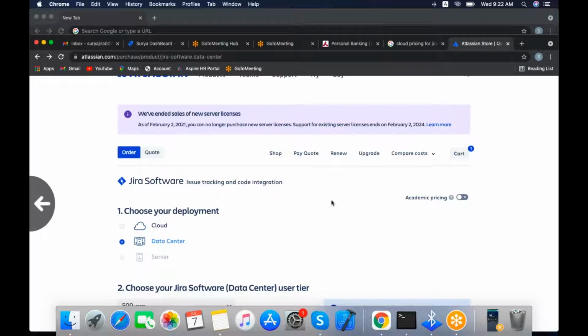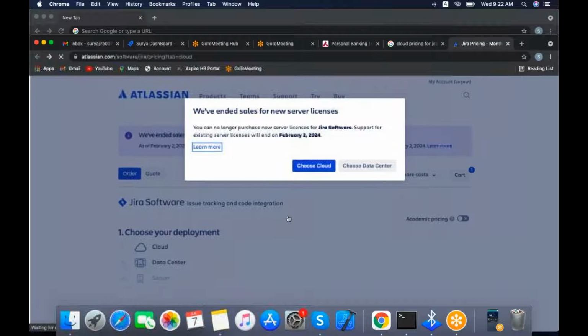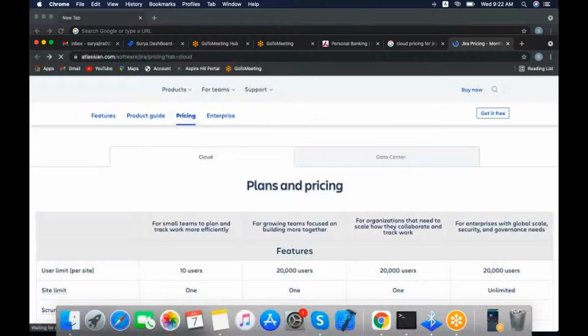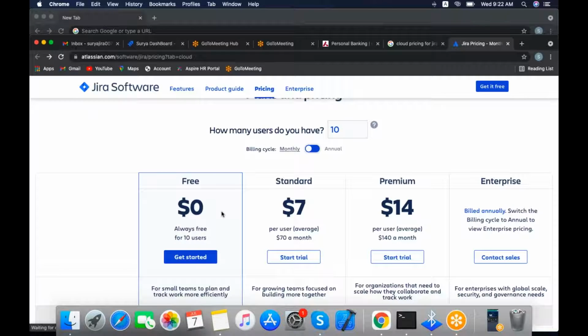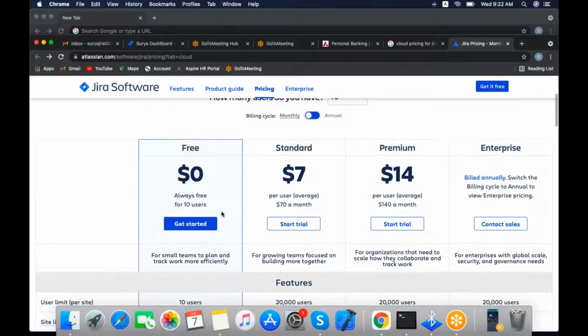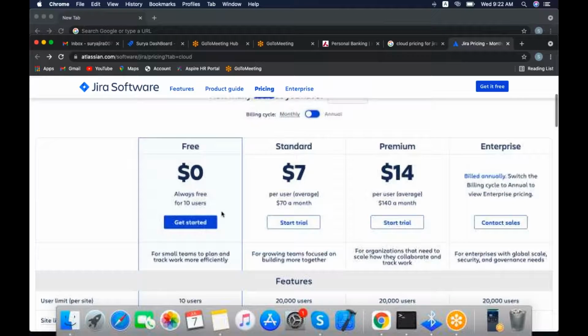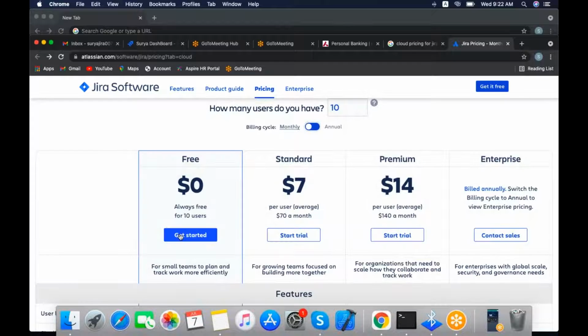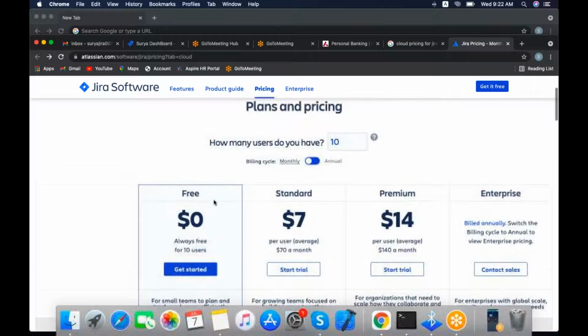Okay, this is about cloud. Then we will go back, and we do not need to purchase anything. Then we will go to the free plan. Actually, I'm in the free plan. I will show you how a cloud instance will be set up. You can also try after the session. Get started. The free trial is only for 10 users. I'm clicking on get started.